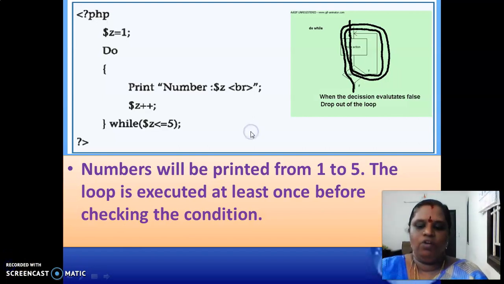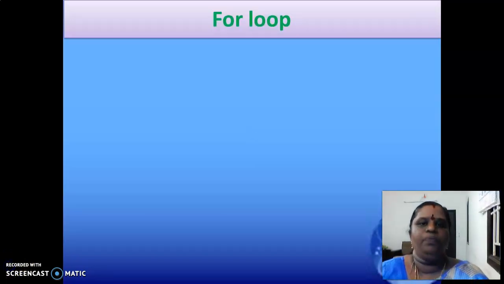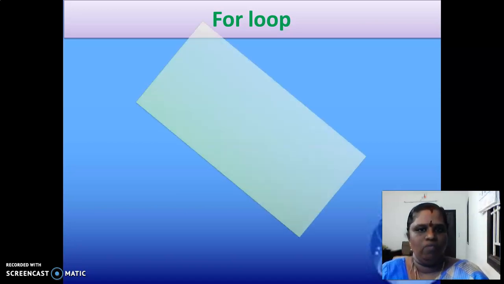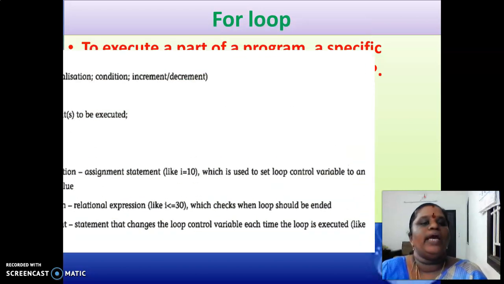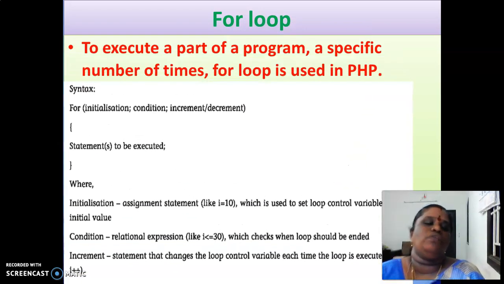The next one we are going to see is about the for loop. Okay. So we saw while loop, we saw do while loop, and example program also we saw, right? The next we are going to see is about the for loop. To execute a part of a program a specific number of times, for loop is used. Okay. So the syntax for the for loop is for. This is the initialization statement, condition and increment or decrement, and statements to be executed will be here.